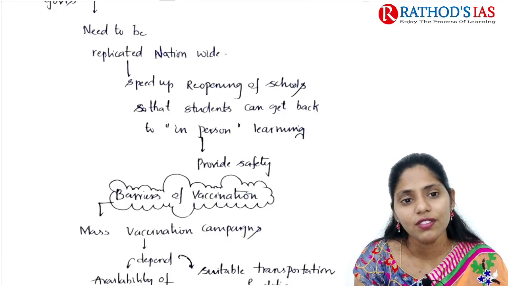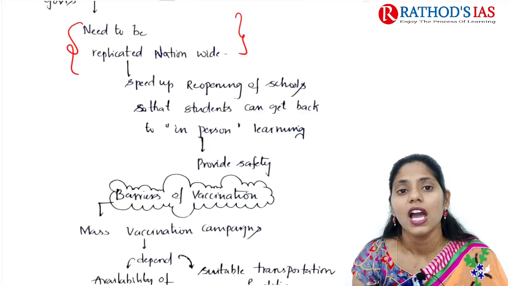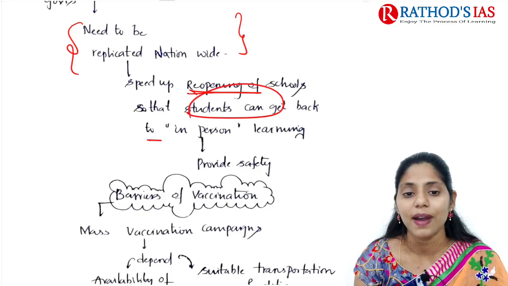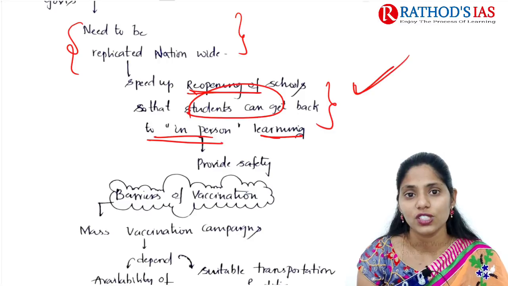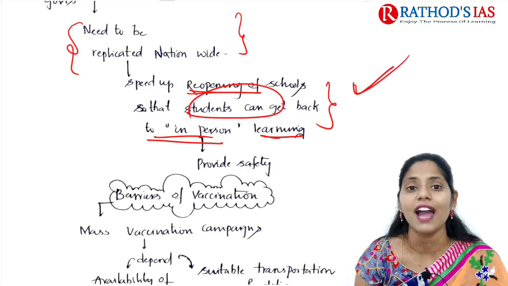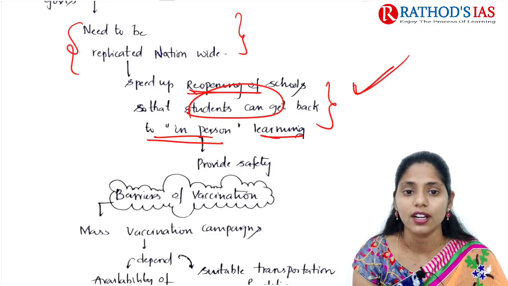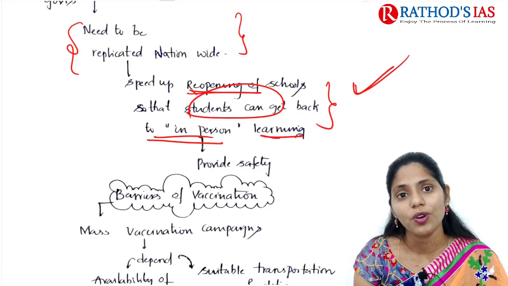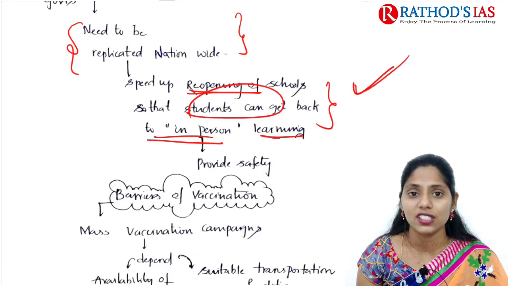So whenever we are prioritizing teachers for vaccination, we can speed up the reopening of schools so that students can get back into their personal learning, right? Because of the closure of schools, so many students are not going to school, and many students do not have access to online teaching. Because of this, personal learning of children is affected. So to speed up the reopening of schools, we need to prioritize teachers as frontline workers and incorporate them in our vaccination drive.